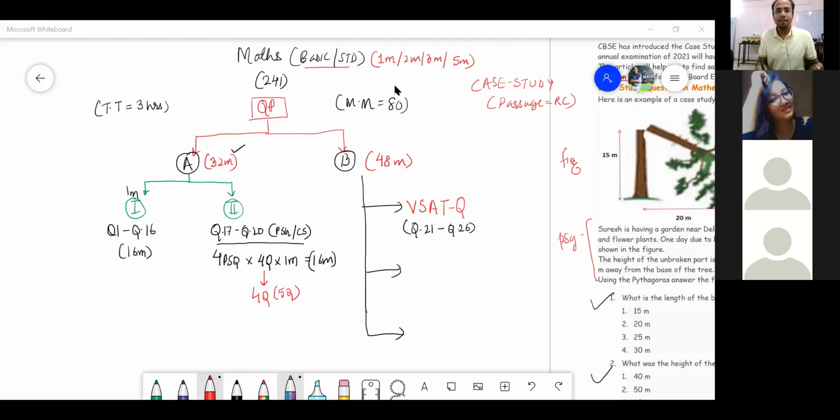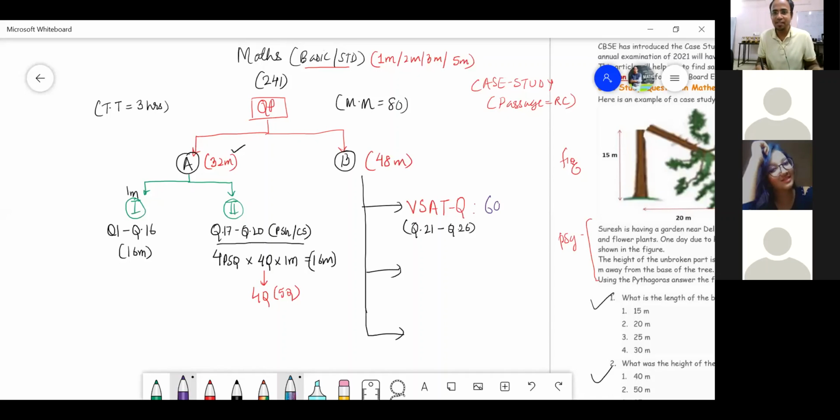Right. Now, question number 21 to 26 would create how many questions? Number of questions, how many will there be? 5 questions or 6 questions? Yes, it is including this 26. 21 to 26, it will eat up 5 plus 5, but including 21.